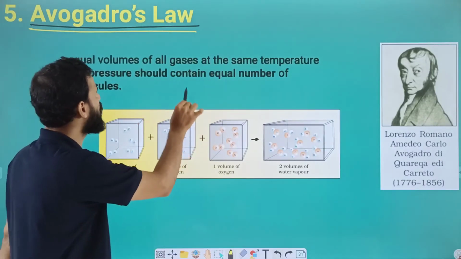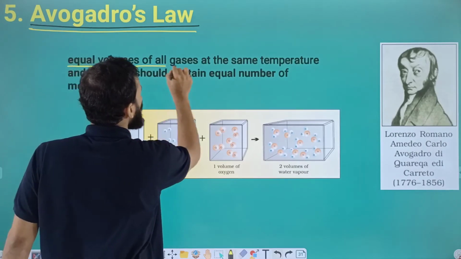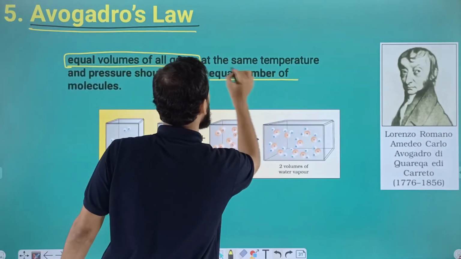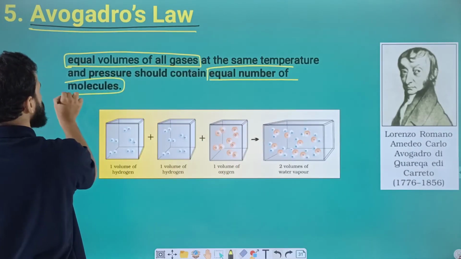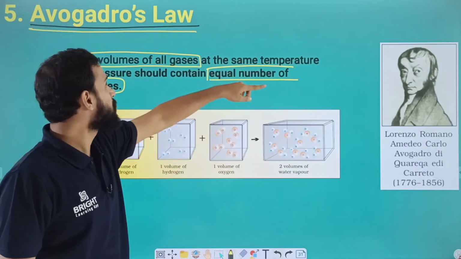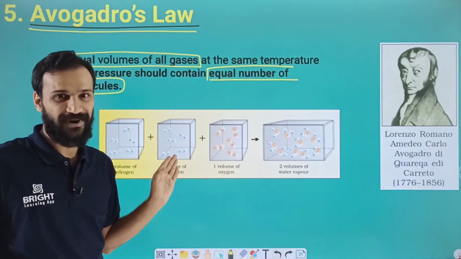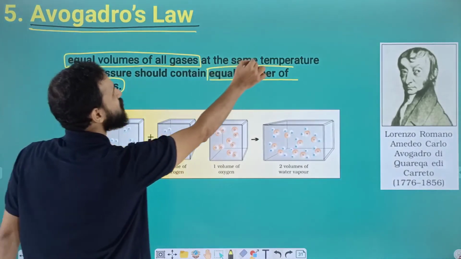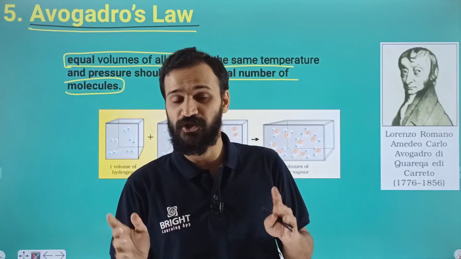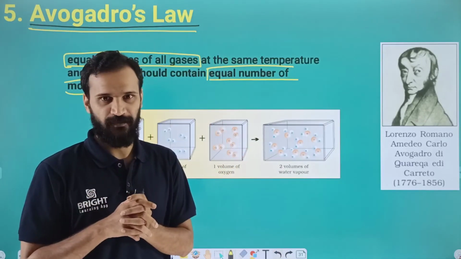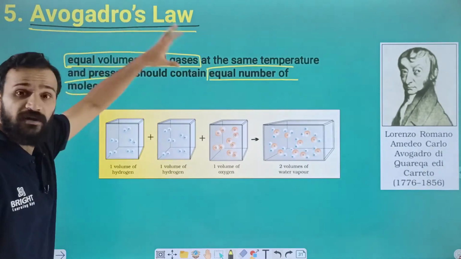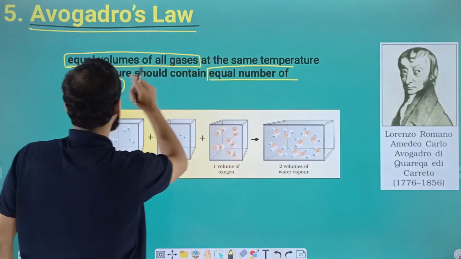Very simple. Equal volume of all gases contains an equal number of molecules. That is the concept. If the volume is equal, the number of molecules will also be equal. But the condition is the same temperature and pressure. In the previous law, Gay-Lussac's law of gaseous volume, the condition is also constant temperature and pressure. Here also the same point: at constant temperature and pressure, equal volumes of all gases contain an equal number of molecules.